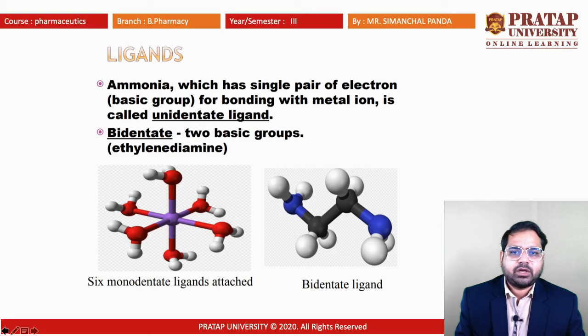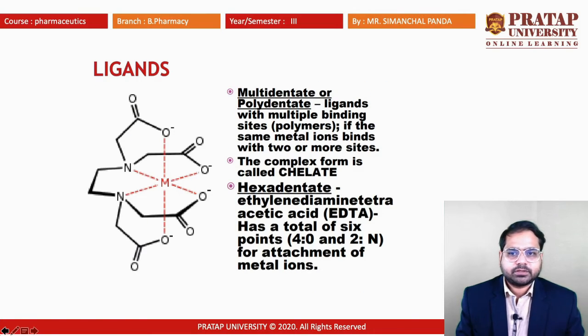Bidentate means there are two basic groups, for example ethylene diamine. We can see here there is a bidentate ligand that is given, and there are some 6 monodentate ligands that are attached here. So depending upon that, there may be bidentate or unidentate or multidentate ligands. Ligands are nothing but the Lewis molecules which have the ability to share their electron pairs.